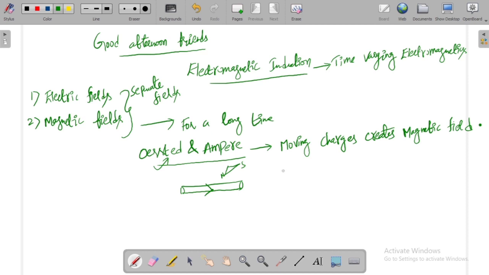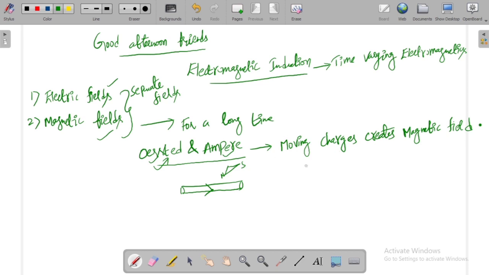So for a long time we considered electric and magnetic fields as separate, but with the experiments of Ampere and Oersted, we understand that moving charges create a magnetic field.